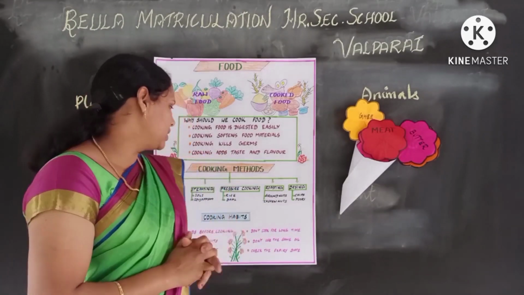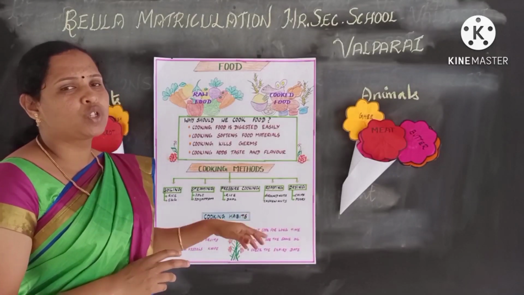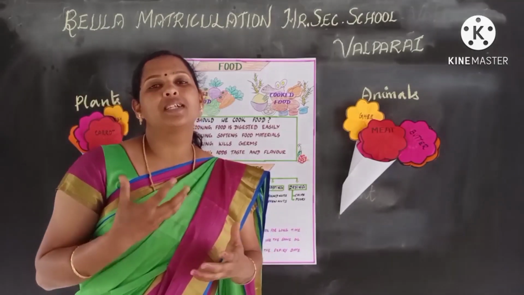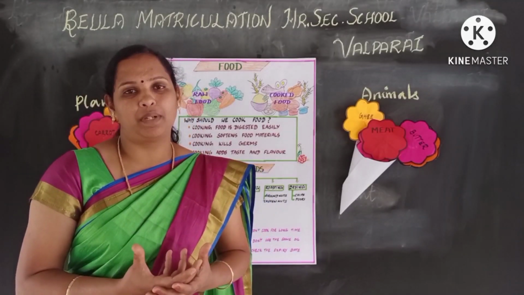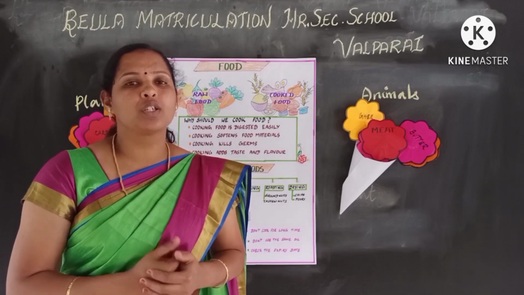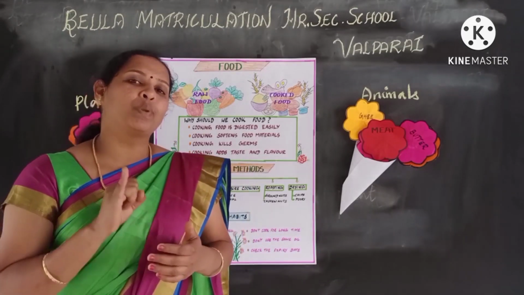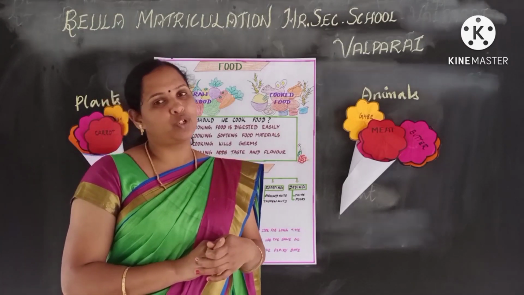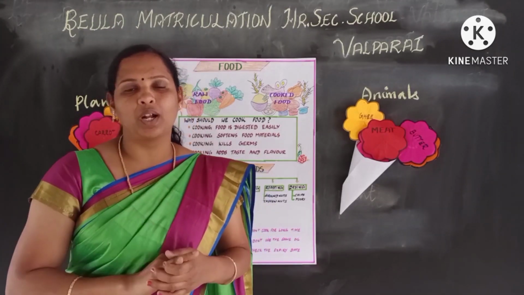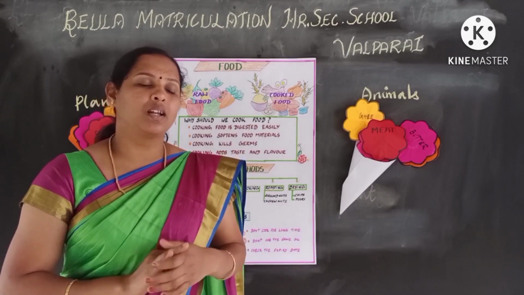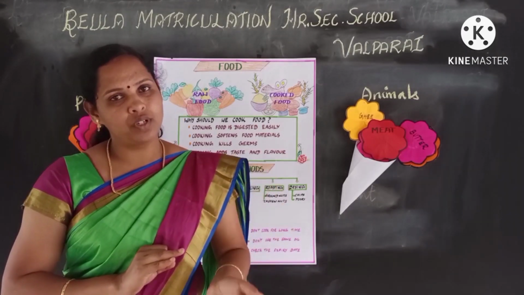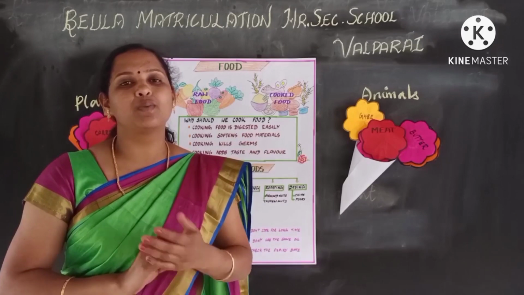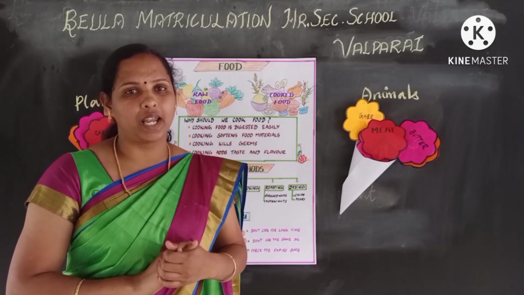The next topic is cooking habits. So when you prepare food, there are some clean habits to be followed. So what are the habits? First one, before cooking you should wash your hands with soap. Second one, before cooking you should wash the vegetables or fruits and knives and vessels with clean water. That is the second one.